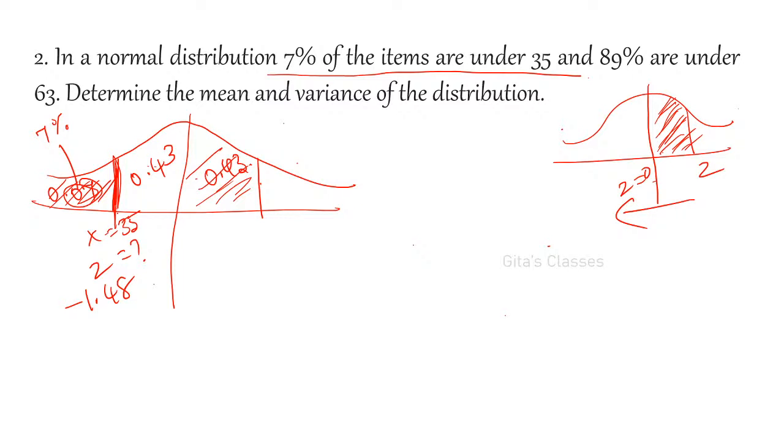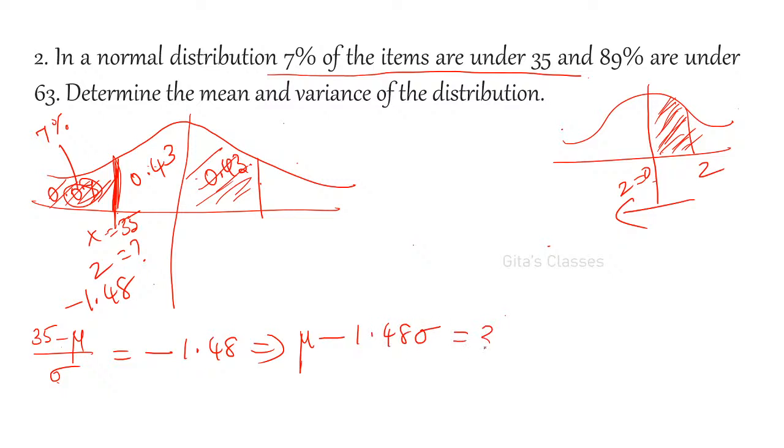So, one value. From this, you have to form the equation. What do you know about this? (X minus mu) by sigma is equal to minus 1.48 is one equation. That is, X is 35, so (35 minus mu) by sigma, the corresponding z value is minus 1.48. So multiply this, bring mu to the right hand side, sigma you multiply. So mu minus 1.48 sigma is equal to 35. This is one equation.